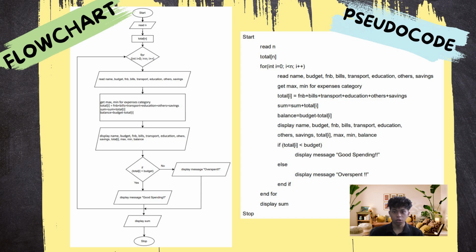Next, the design algorithm, which is flowchart and pseudocode. First, the program will ask for n, which is the number of students, and declare an array name total with size of n. It will start the looping using a for loop. In the loop, the program will ask for name and expenses for each category, and it will process to get the maximum and minimum. It also calculates total, sum, and balance. The program will display the output, and if total is less than budget, it will display the message good spending. If not, it will display the message overspend. It will loop until i is bigger than n. And lastly, the program will display the sum expenses of n students.